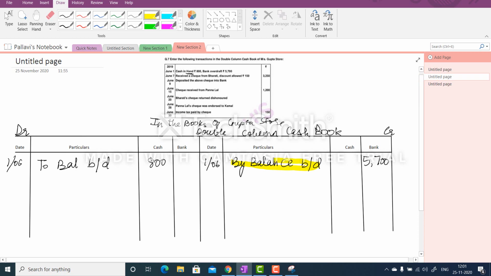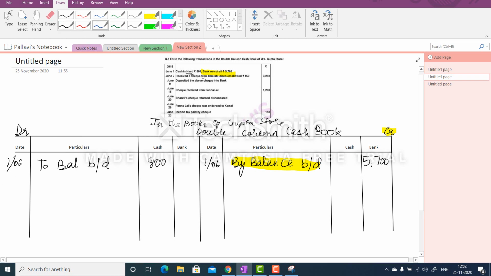So this, what I've highlighted in yellow, is coming on the credit side because it is an overdraft. The question clearly says that it is a bank overdraft. So bank overdraft will always have a credit balance in the opening balance, whereas cash in hand will never be overdraft. So cash in hand will always come on the debit side. So this was about the opening balance.